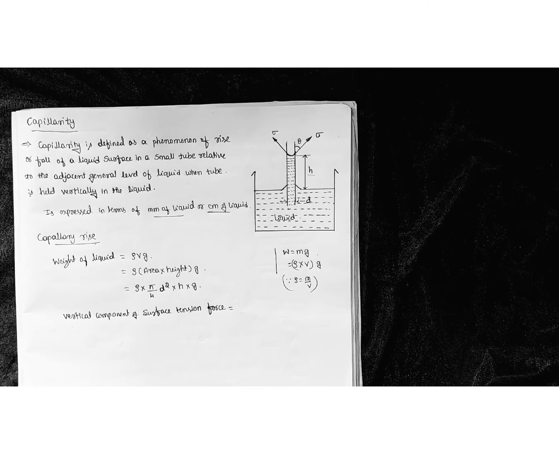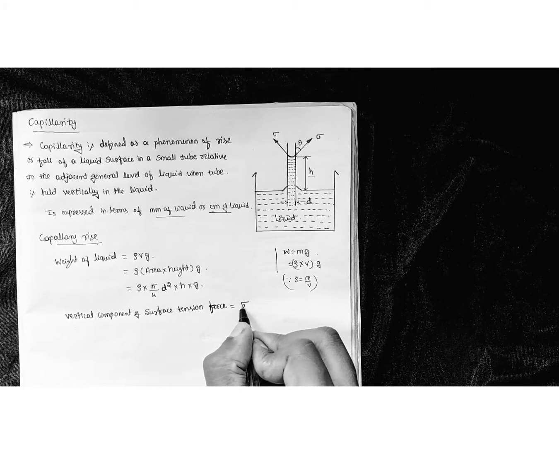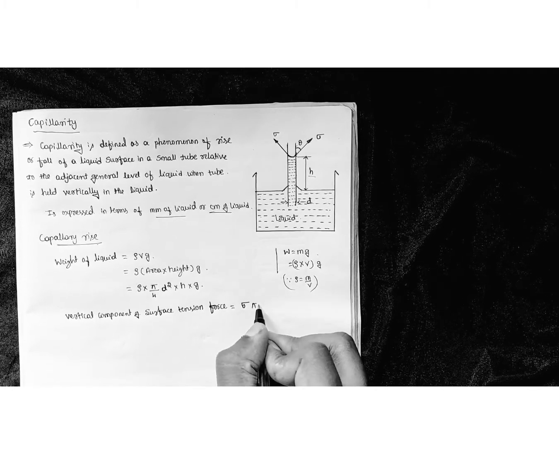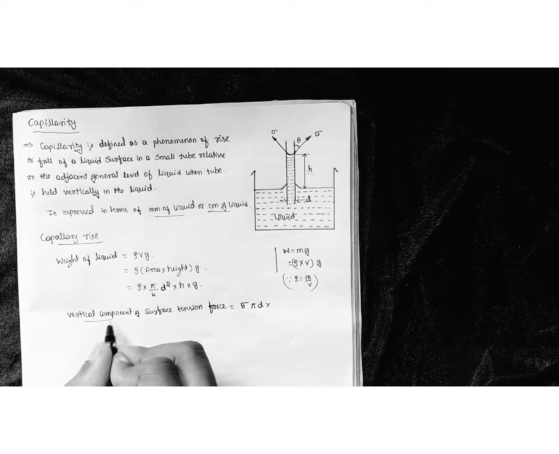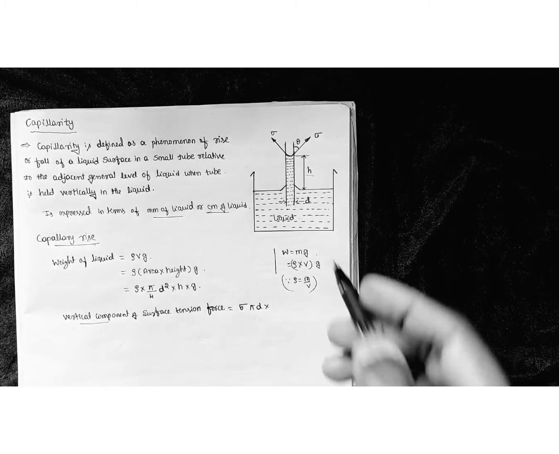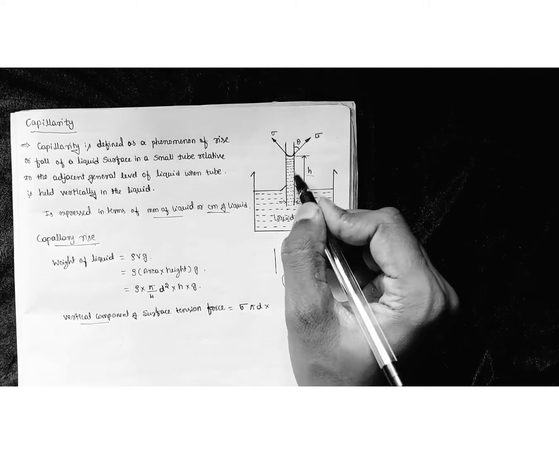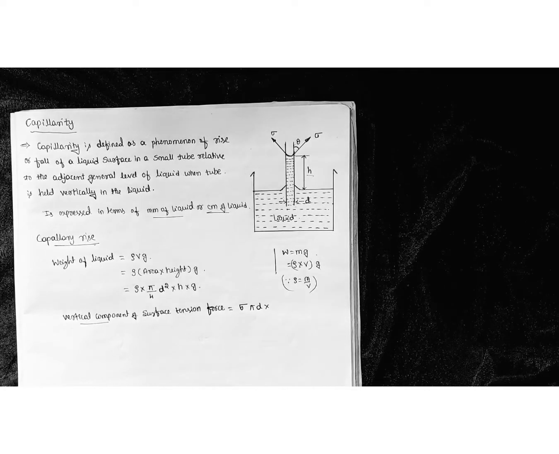So it is sigma into circumference, which we can take as pi d. Since it is a tube, the vertically downward acting component is very important. That is the effective force we are going to consider.